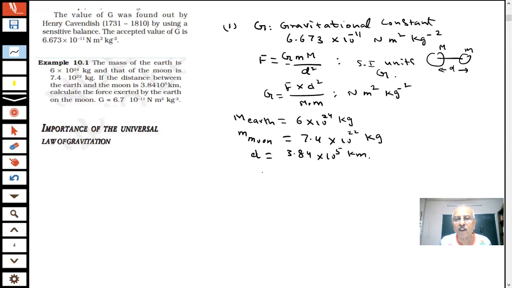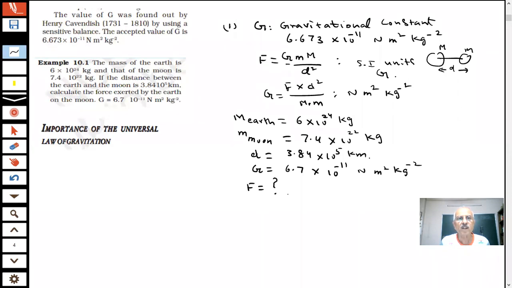The value of G is also given, students. Here it is given as 6.7 into 10 minus 11 Newton meter square kg minus 2. You have to calculate the force exerted by the earth on the moon. You have 1 minute to answer the question, students. You have to calculate the force.